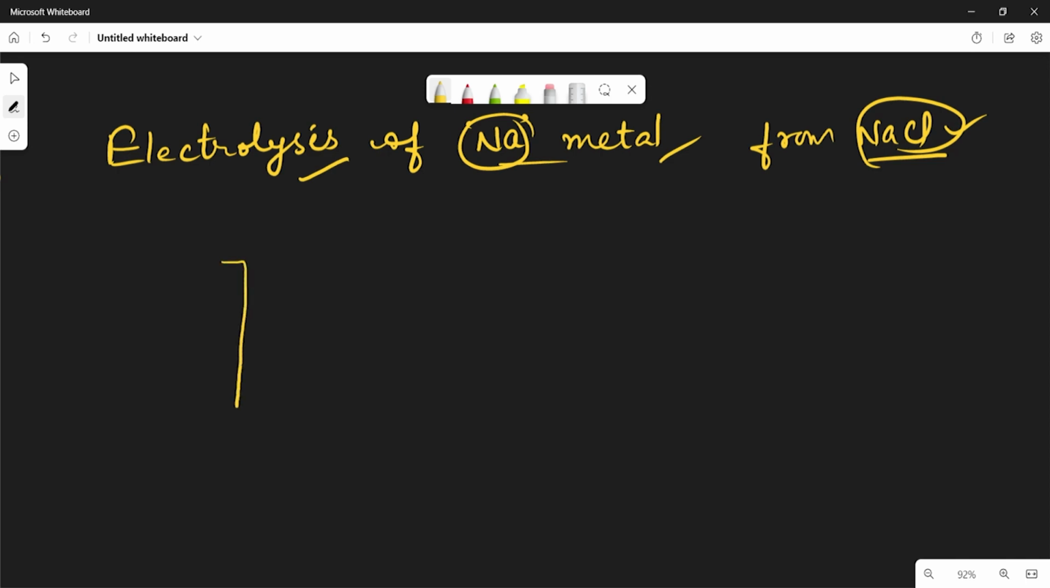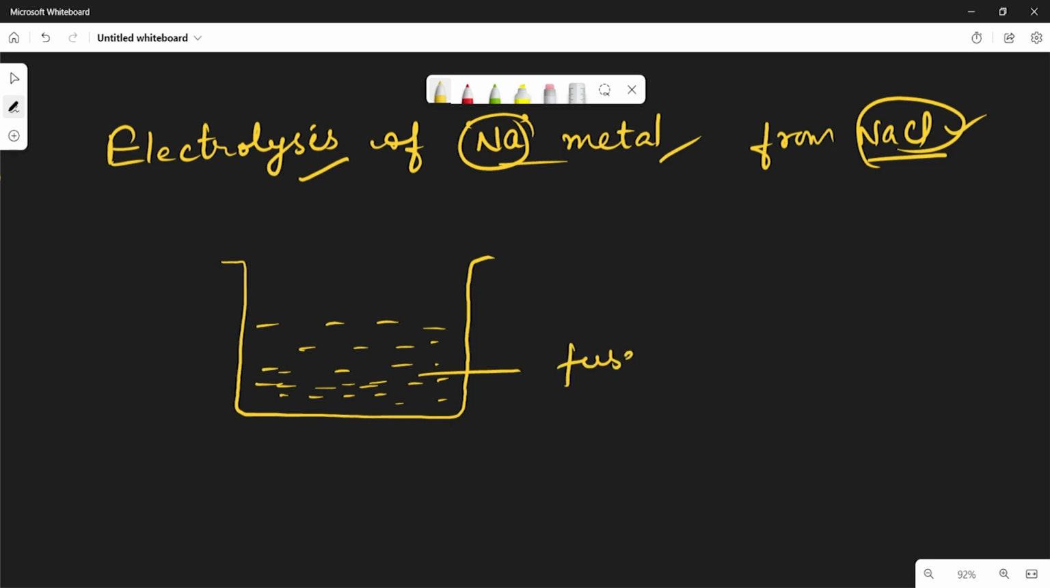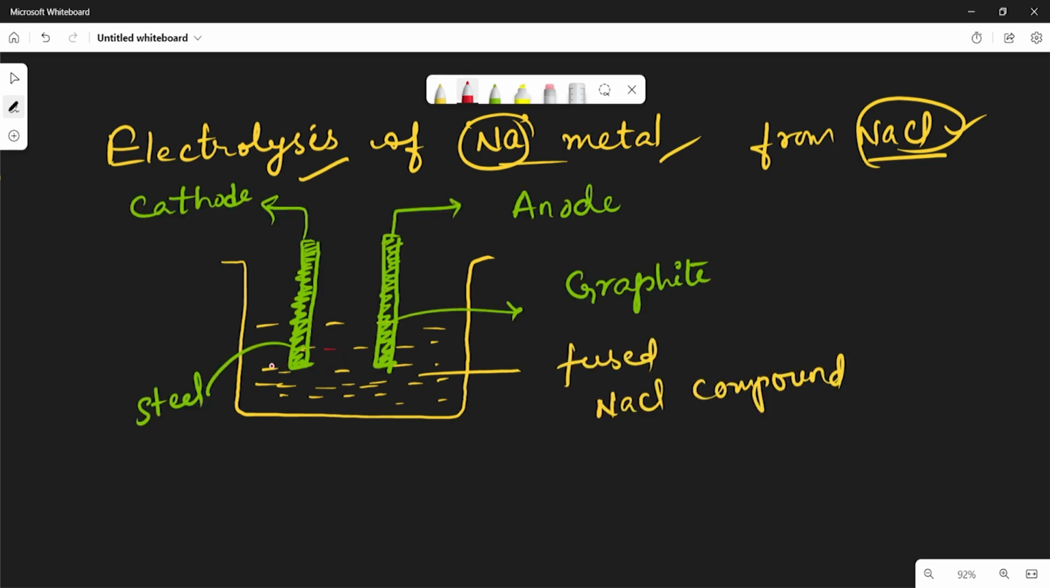So we are taking the fused NaCl here. This is the fused NaCl compound, which we take through the electrolysis process. Here the steel is acting as a cathode, whereas the graphite is acting as an anode. When NaCl is present, at the cathode the metal Na+ is deposited, whereas at the anode the anion chlorine is deposited. Chlorine is a non-metal, we know it.